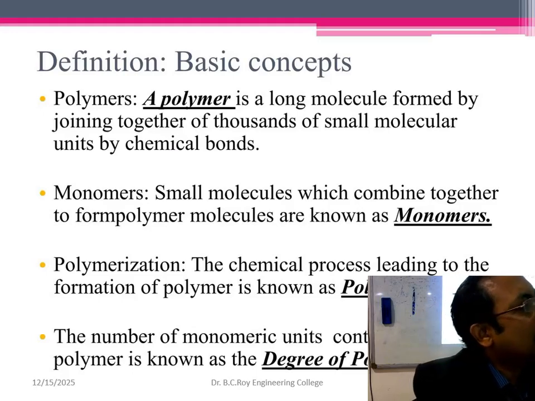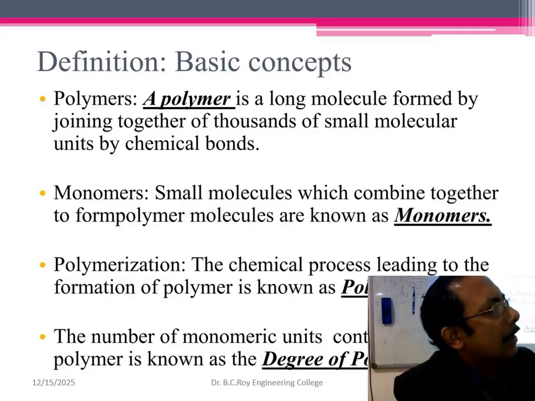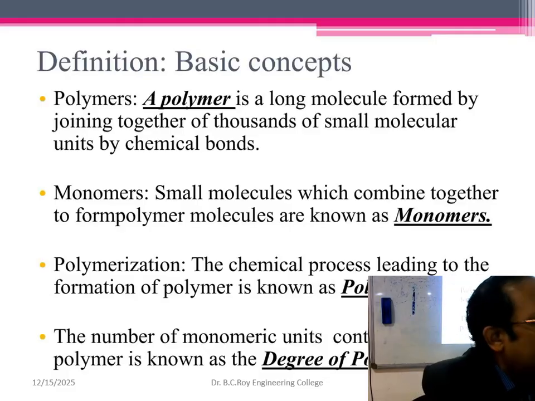So from that you are getting different small fragments like propene, butene. These fragments get combined, polymerized together to give you our synthetic polymers like polythene, polypropylene, polybutadiene. So this type of polymers you are getting is synthetic.